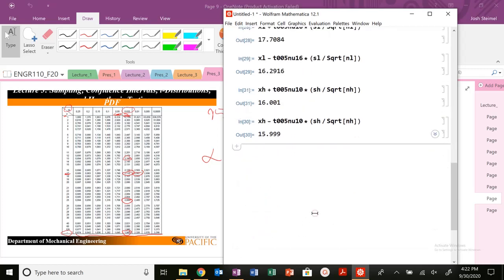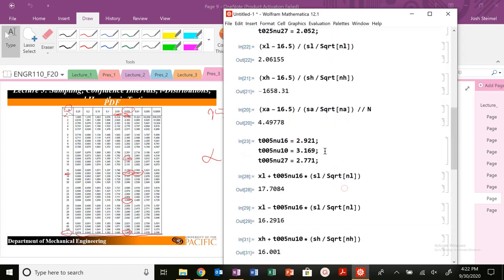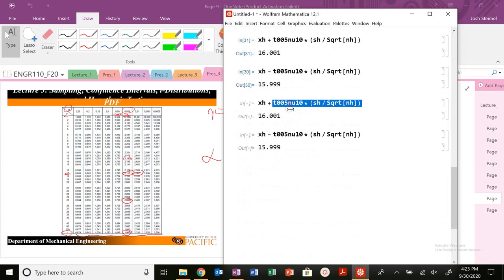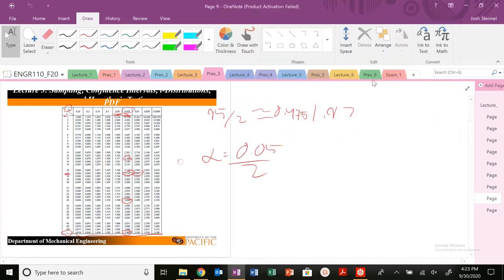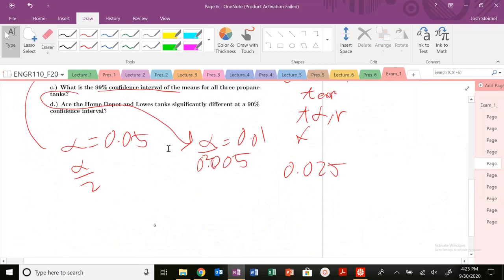And then finally, do the same thing, just plugging in. Again, nothing too mathematically complex. Again, you can set up the equations if you're running out of time. X, A, A, A, A, A. And those are it. Those are your bounds. So let's look at the last part of this problem.